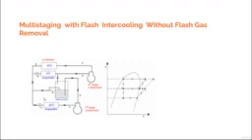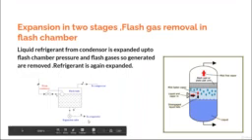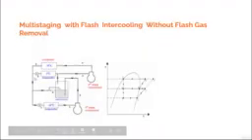Okay, and in this arrangement, what you are doing is that you are expanding it up to the intermediate pressure, and then you are expanding it back from the flash tank pressure, which is intermediate pressure, up to the evaporator pressure by taking only the liquid into the flash expansion valve. So the difference here is you are at state 8. At the state 8, as shown in this figure, we are using only the liquid refrigerant at the entry to the expansion valve, whereas in this earlier case, it is the liquid plus vapor.